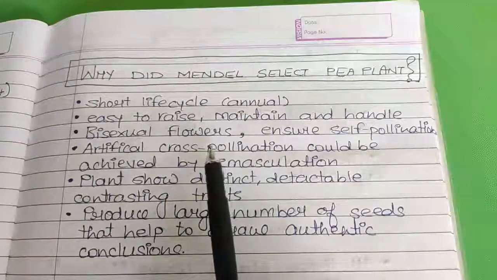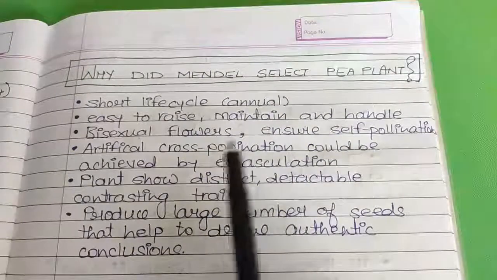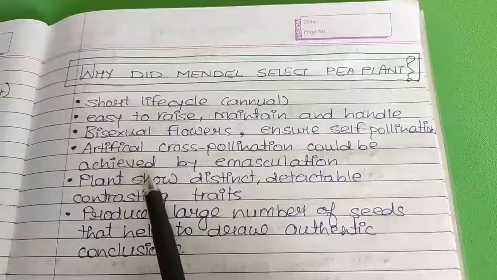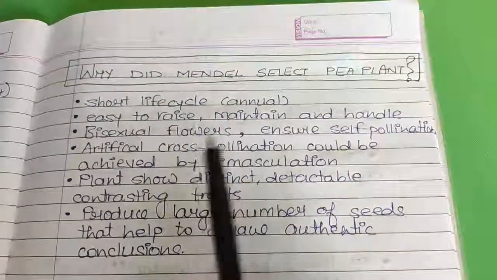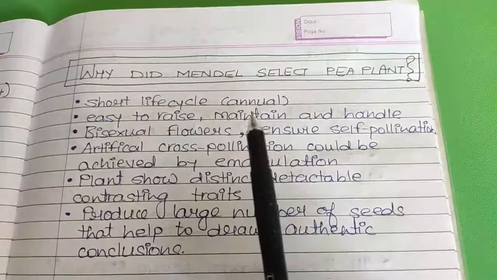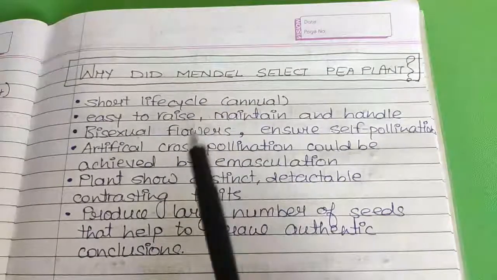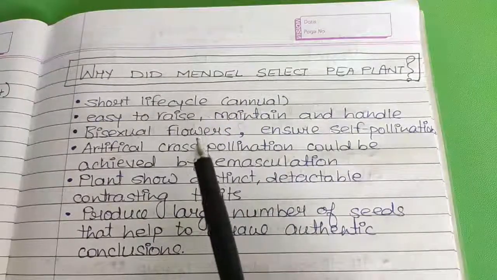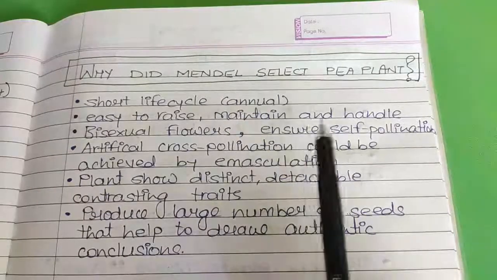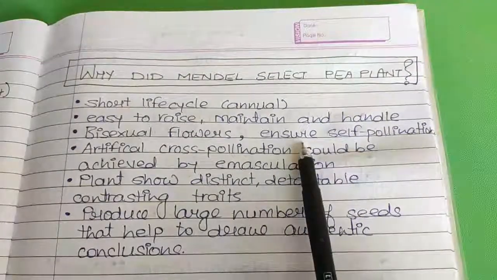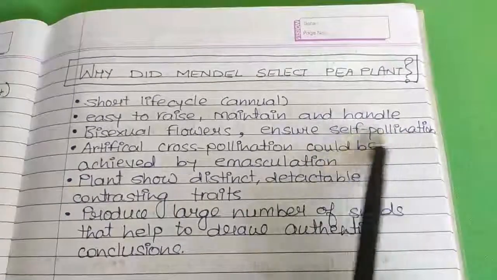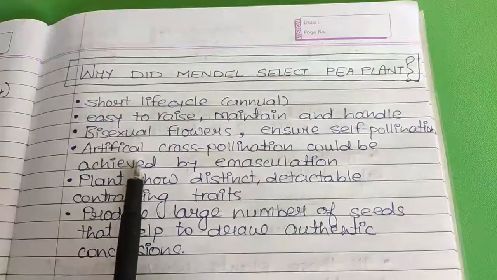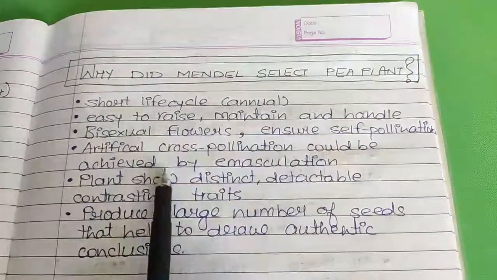So what was the benefit of it? If the flower is growing, then both the reproductive organs, stamen as well as pistil, will mature at the same time. If they are maturing at the same time, then whatever experimentation he wants to perform, cross-pollination or self-pollination, he was able to do that. And because of the bisexual flowers, self-pollination was possible. Clear? Next, artificial cross-pollination was also possible.